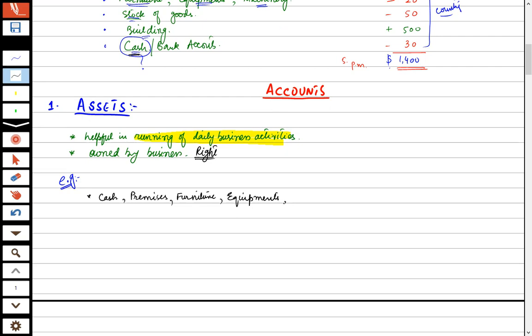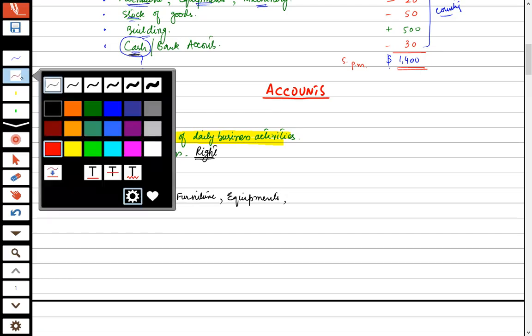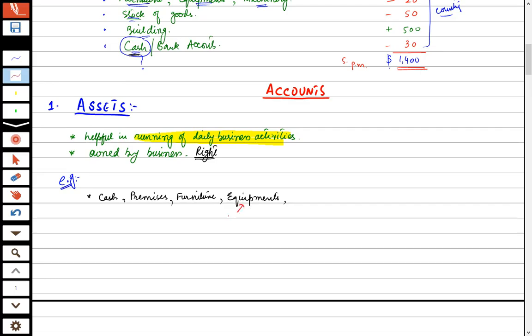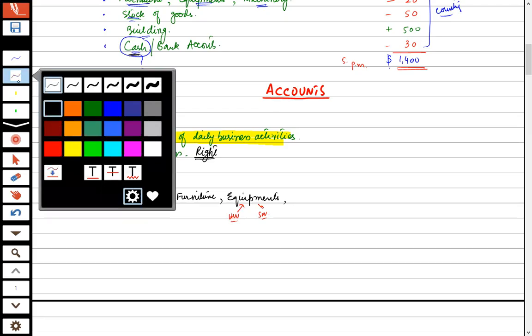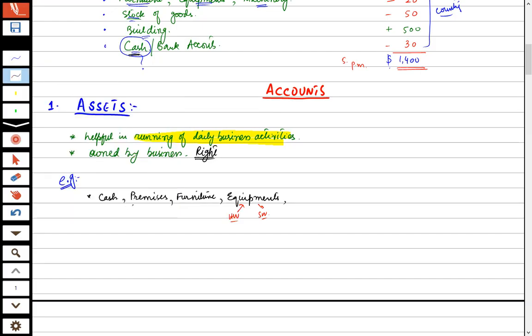After furniture, we require some equipments and their networking so that the business activities can be run. For equipments, nowadays we used to say hardware and software both, because without software, equipment cannot run. So this will be the distinguishing feature as well. Cash, premises means land or building. Then furniture, then equipment, and if we want to produce something, then it will be machinery as well.